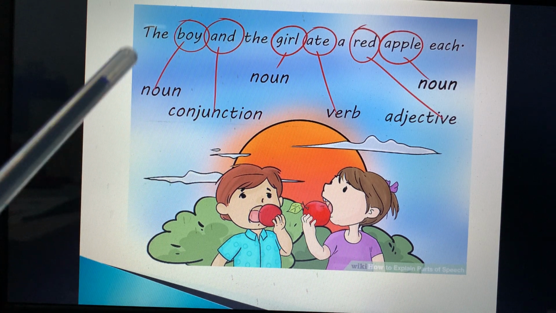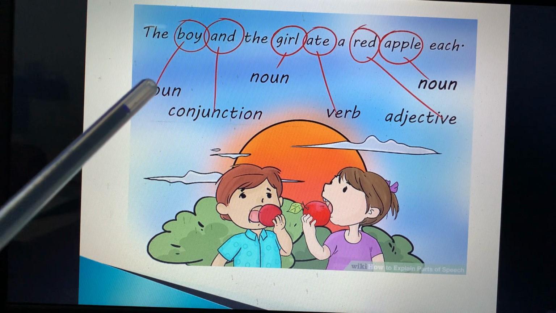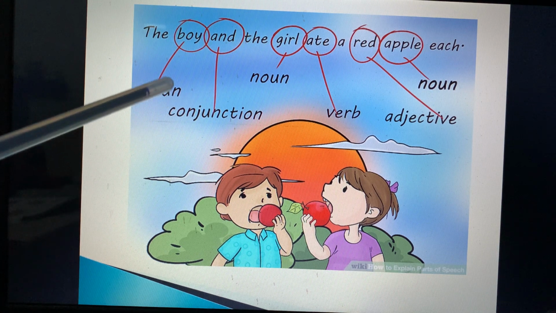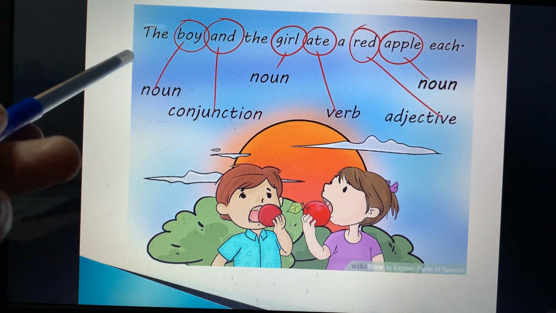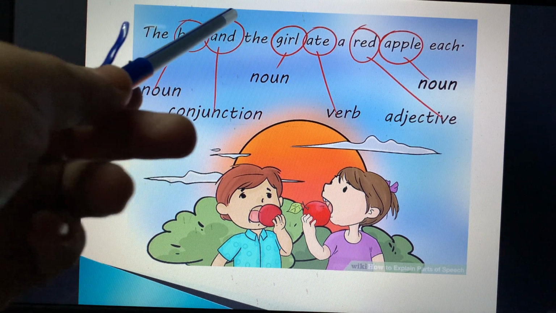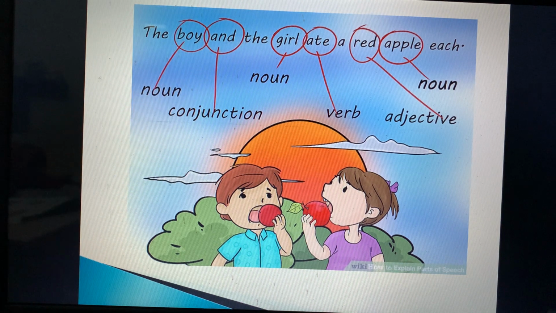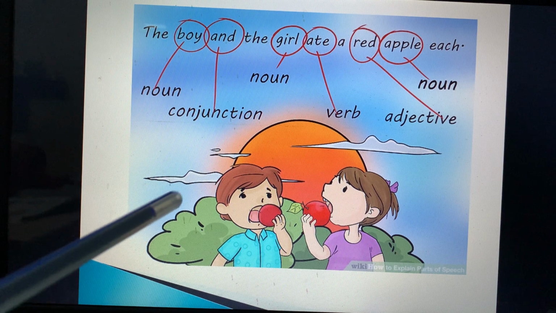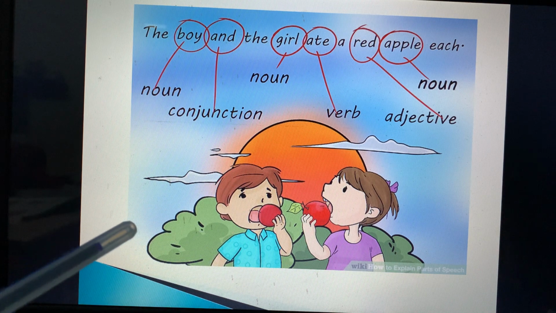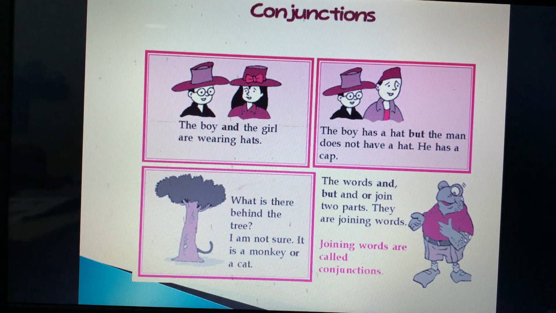So you need to join these two sentences. Fine. How will you join? You are going to use the conjunction and. The boy and the girl ate a red apple each. This and is the conjunction over here. Fine. So conjunction is a word which joins two sentences, clauses, phrases. If we say about phrases like bread and butter, do we say bread butter? We call it bread and butter.